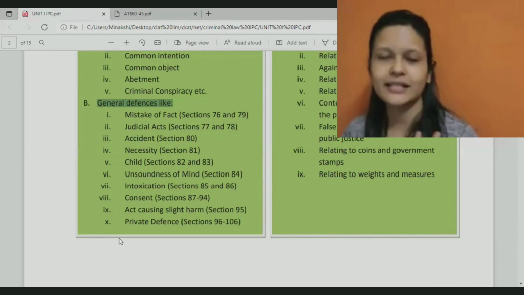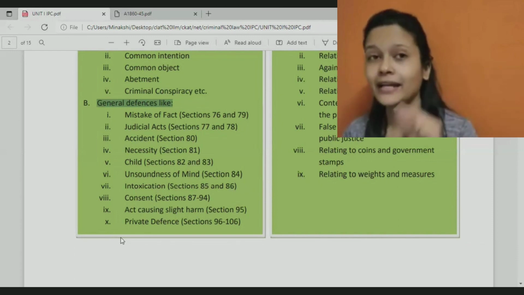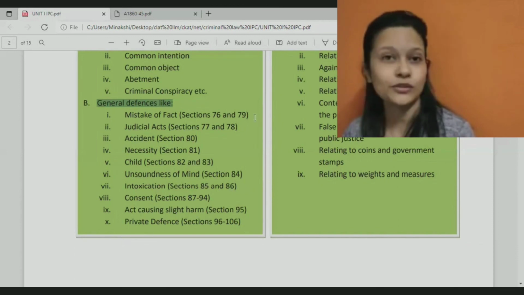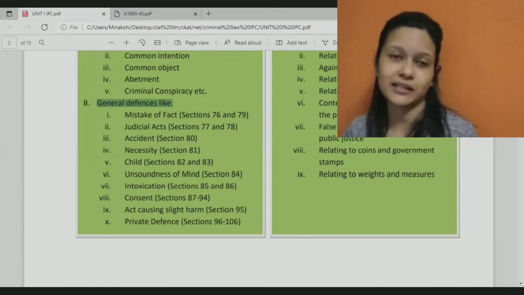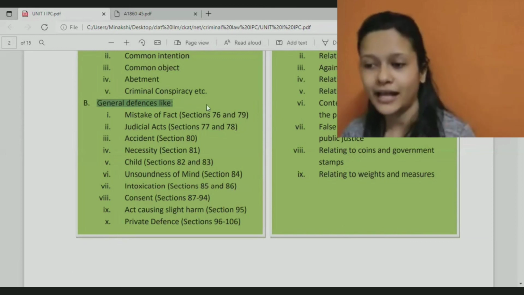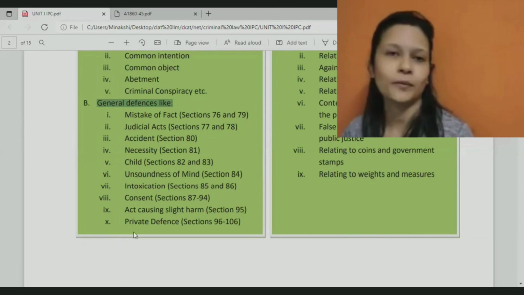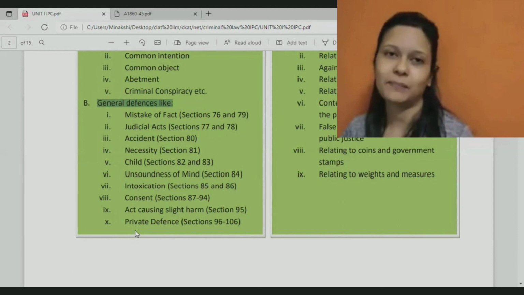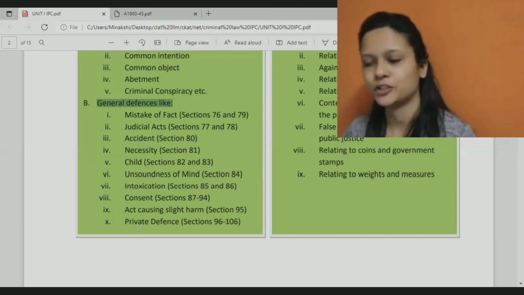I can say that, yes, I did commit this crime, but why I committed it? I had any of these excuses. You can say these are nothing but excuses. If you are able to prove your point, court will, like, you can escape the punishment part. You can completely escape the punishment part also.